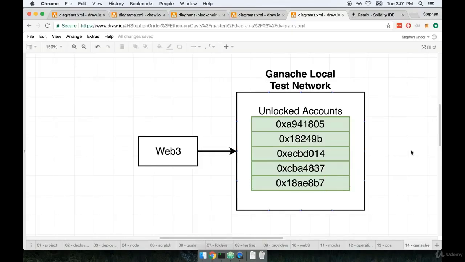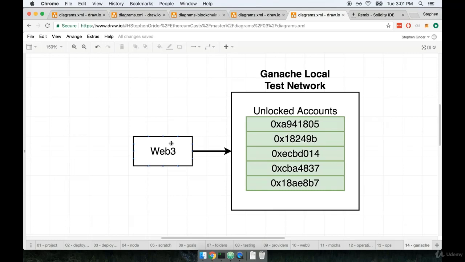So let's take a look at a diagram that's going to help us understand this. You and I are going to use the Web3 library that has already been configured to connect to this local test network that gets started up by Ganache. We're going to use Web3 to access this list of unlocked accounts that are created automatically for us by Ganache.